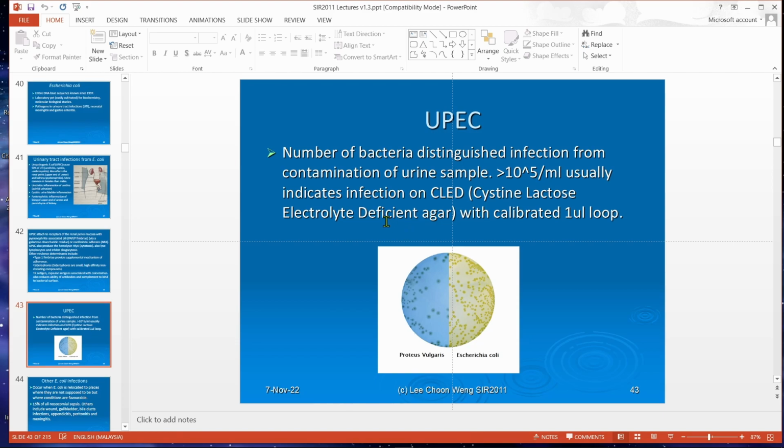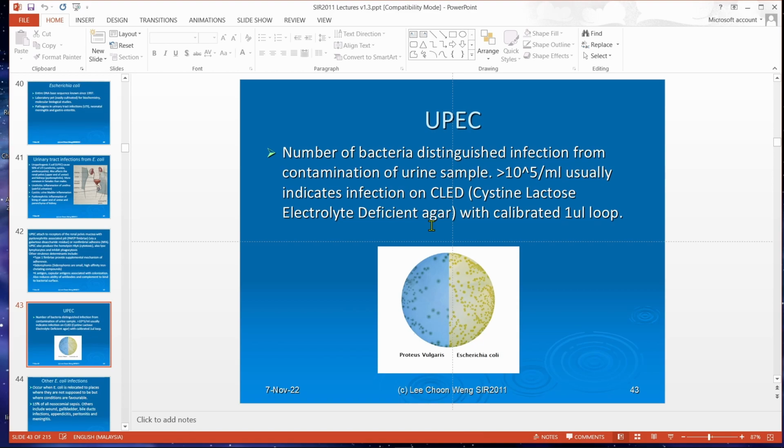Cysteine, lactose, electrolyte deficient agar. So this is a special agar for urine samples. This is because another important pathogen for UTI, urinary tract infection, is Proteus vulgaris. And this bacteria has a tendency to swarm out. But when its growth characteristic is like this, you cannot enumerate it. There's no way you can count it. So it's pointless. And if it's together with E. coli, it will cover it. So you can't get good counts.